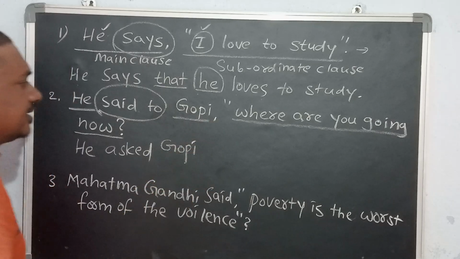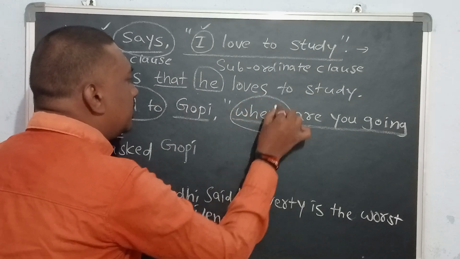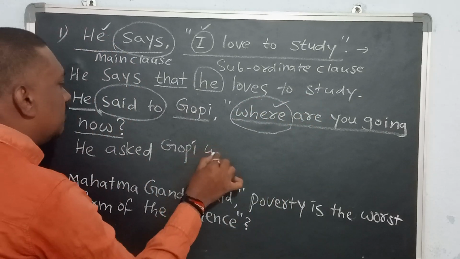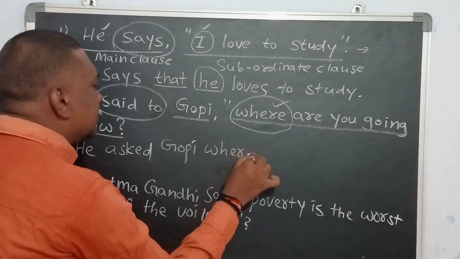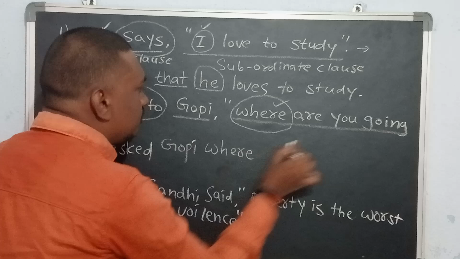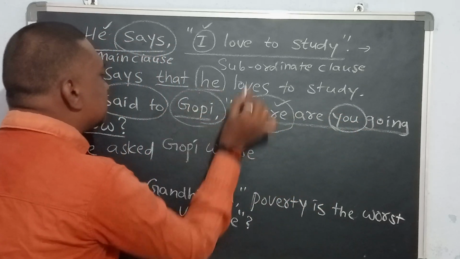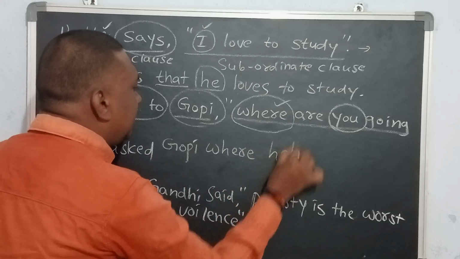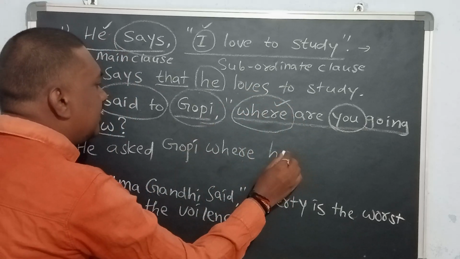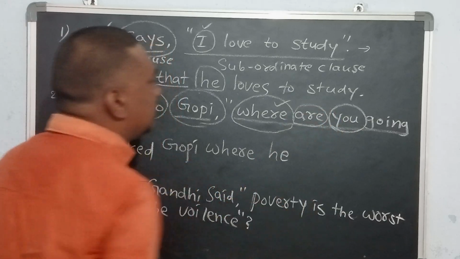Remove the comma. Next, which conjunction do we use here? This is an interrogative sentence beginning with a WH word, so the same WH word itself is used as the conjunction. He asked Gopi where. The subject "you" is a listener word. The listener is Gopi, so we replace it with "he," as Gopi is third person singular. Next, this is the present be form.